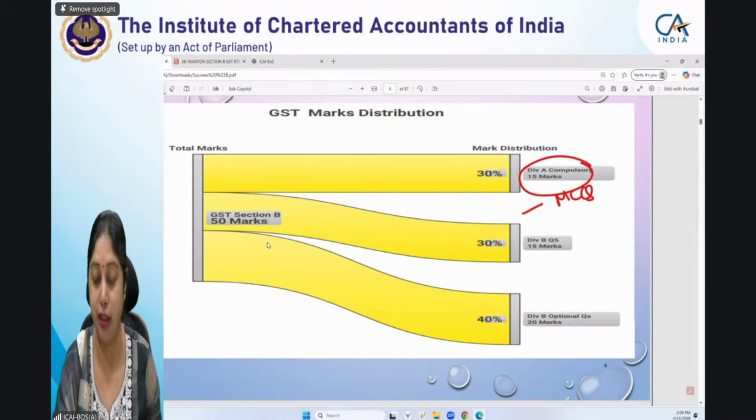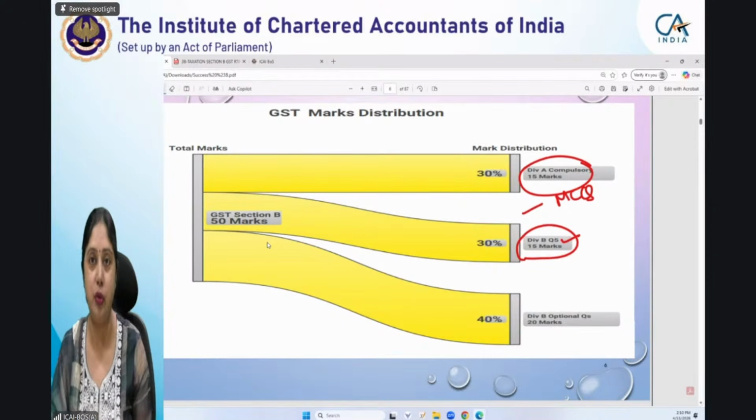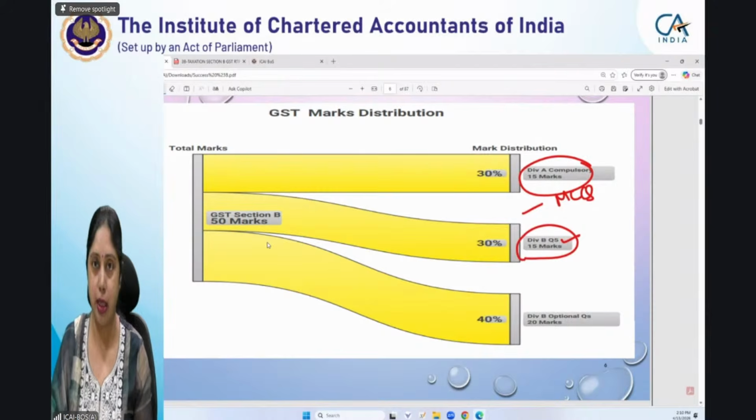Okay, thank you, Lingraju. And Division B, this is question 5. Question 5 of your examination, generally it is numbered as question 5 only because a similar pattern is followed in income tax also. So GST portion starts from question 5. There are 4 questions in income tax. First question is compulsory. Second, third and fourth questions are optional questions out of which you have to attempt any 2 questions. From 5th question onwards, GST portion starts and 5th question itself is a compulsory question.